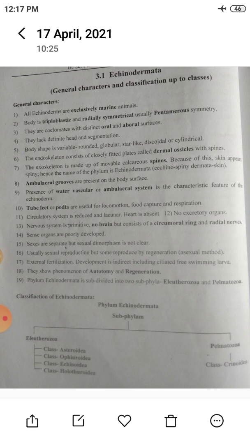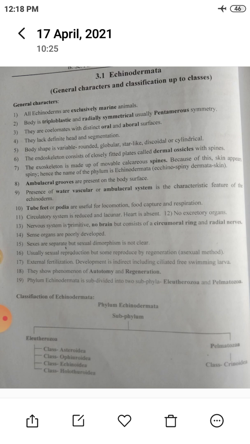Endoskeleton consists of closely fitted plates called dermal ossicles, means endoskeleton is made from dermal ossicles. Dermal ossicles means small bones. Then exoskeleton is made up of spines. Ambulacral grooves are present, as well as water vascular system in echinodermata. Tube feet or podia are present, which help for locomotion, food capturing as well as respiration. Then circulatory system is reduced and lacunar. Heart is absent, so circulatory system is not present in echinodermata. Then sense organs are poorly developed.